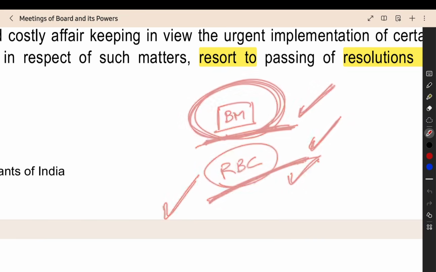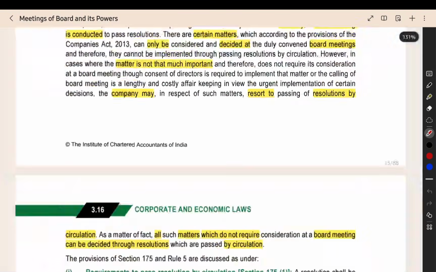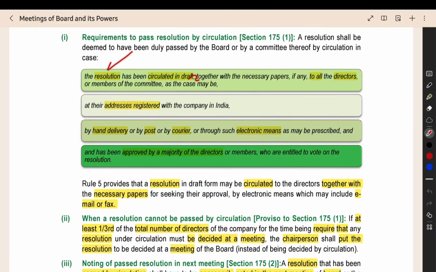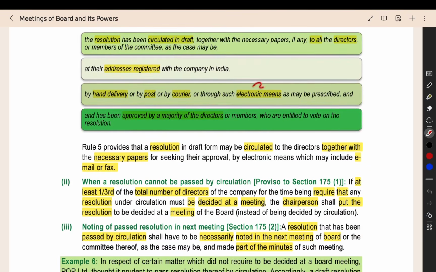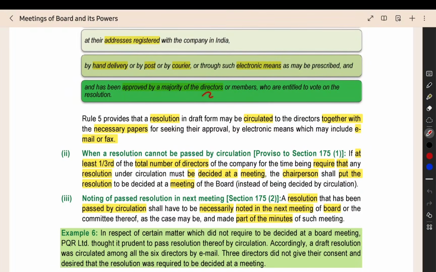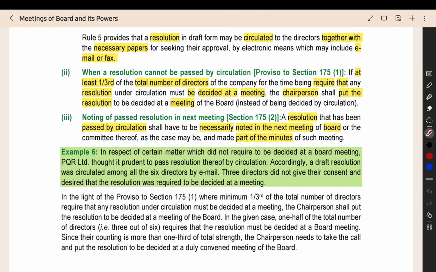In the resolution by circulation method, all the directors will not assemble in one single place. They will prepare the resolution and send it in circulation to all the directors. Everyone will approve it, and then it will be approved. There is no need to assemble all the directors in a single place and conduct a board meeting. For unimportant matters, we can do this. The draft resolution has to be circulated to all the directors at their registered address. You can send it by electronic means, courier, post, or hand delivery. It should be approved by a majority of the directors, and then it will be considered approved. Along with the resolution, you also have to send the necessary papers, other documents and contracts.